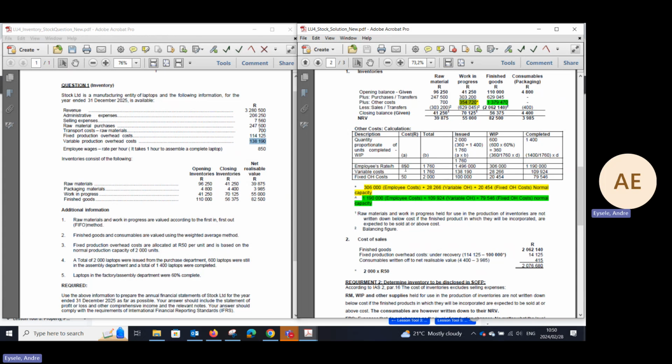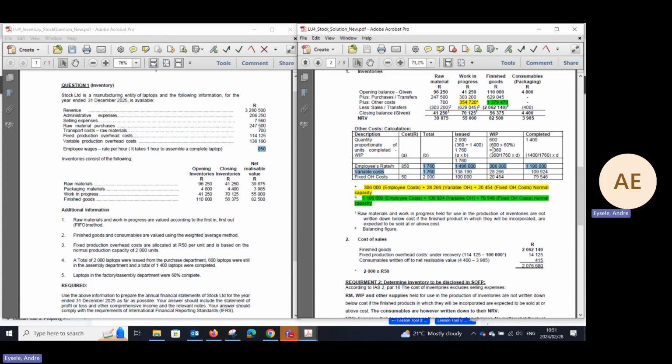Well, it consists of employee wages of 850 Rand. Remember, they told us that employee wages is 850 Rand, and it takes an hour to complete a laptop. Well, 850 times 1,760, that is the laptops completed in this instance, because only 60% of the 600 are complete.